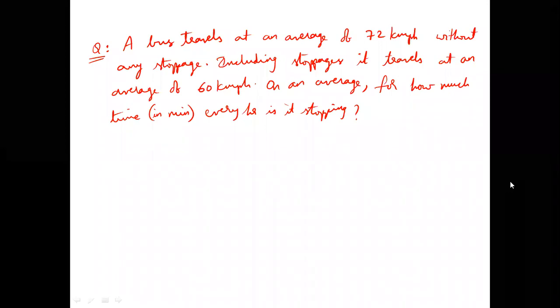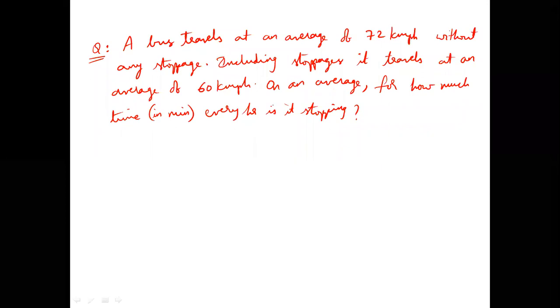Everybody should be at least studying in English medium, right? And if I remove this 60 and 72, all the other words are in English, right? If my writing is not as bad as a doctor's writing, you should be able to understand at least 80% of the words. A bus travels at an average of 72 km per hour without any stoppage. Including stoppages, it travels at an average of 60 km per hour. On an average, for how much time in minutes every hour is it stopping?